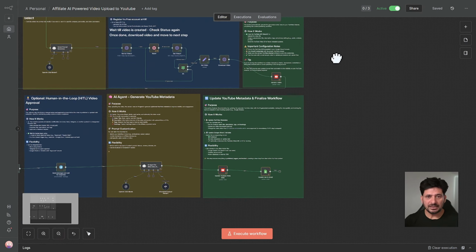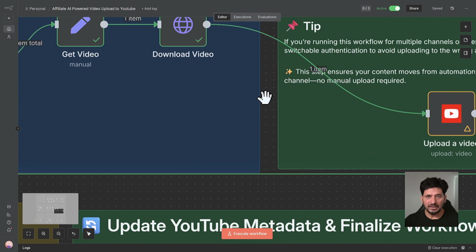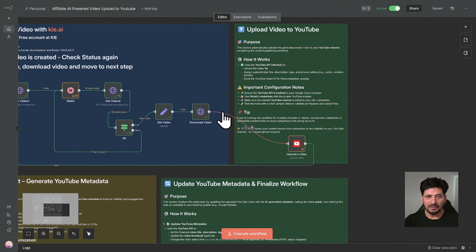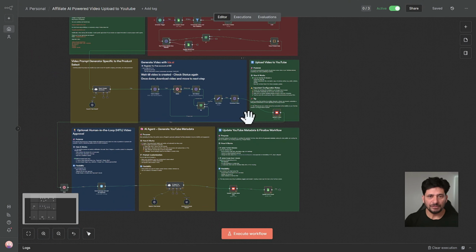Of course, at this stage, once you have got the video, once the video is downloaded, it can then send it to other platforms also. From here, you can add the social media content generator and publisher template which I have already shared. You can add that template here, and from the download video, you can connect it so that it can send to YouTube, Facebook, Instagram, LinkedIn, wherever you want to publish it. So in one go, it will generate the video and publish it to all your platforms. So from here, it is flexible.